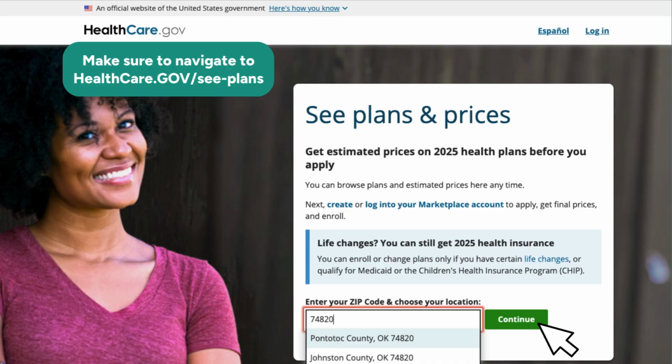Make sure to enter the zip code and county of where you live, not where you get mail. However, a P.O. box or different mailing address can be entered in the full application. Once you've entered your information, click on the green Continue button.